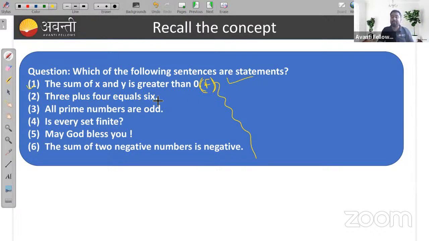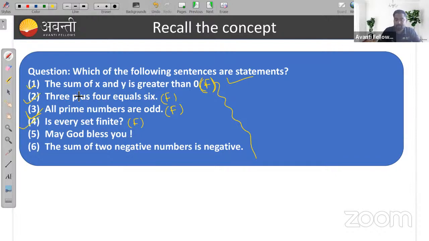3 plus 4 is 6. No, it is false, but it is a mathematical statement, because the truth value of the statement is false. Third one, all prime numbers are odd. It is false also. We have discussed it, but it is a mathematical statement. Every set is finite. No, it is false. Every set is not finite. It is also a mathematical statement.